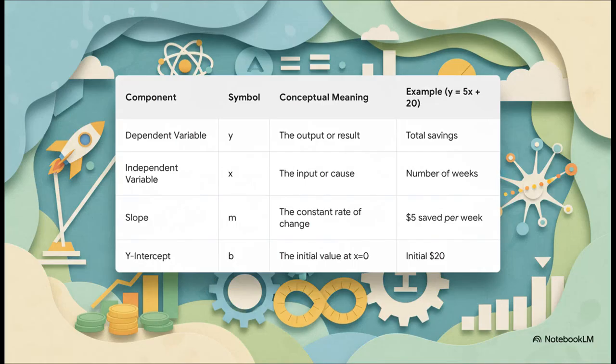Okay, let's make this super concrete. Picture a savings account. You start with 20 bucks. That's your B, your initial condition. Then you decide you're going to save $5 every single week. That's your M, that constant rate of change. So the total amount of money Y you have after X weeks is perfectly described by Y equals 5X plus 20, a starting point and a steady rate of change. That's it. That's the whole story.